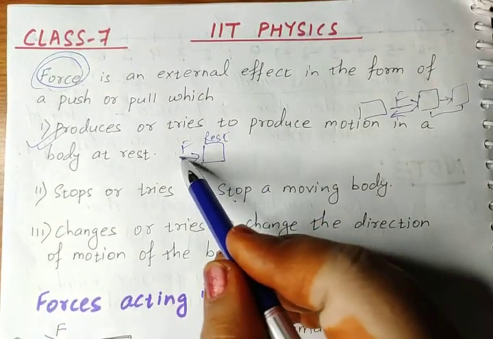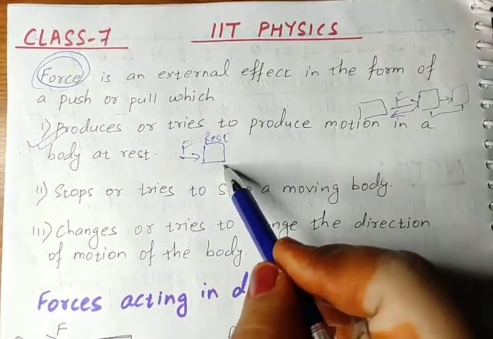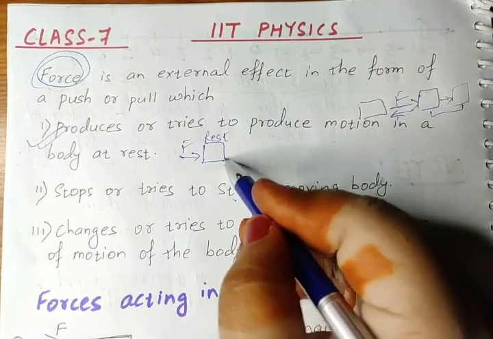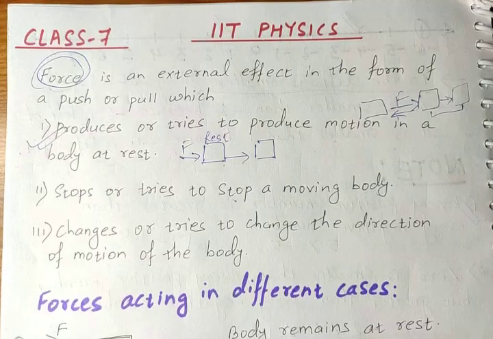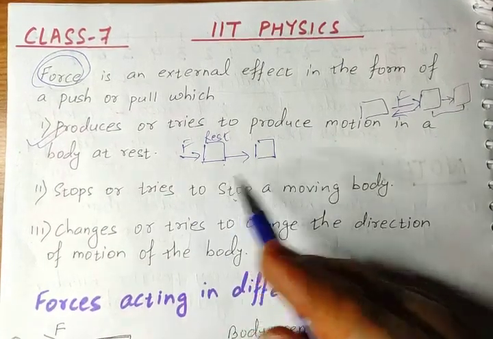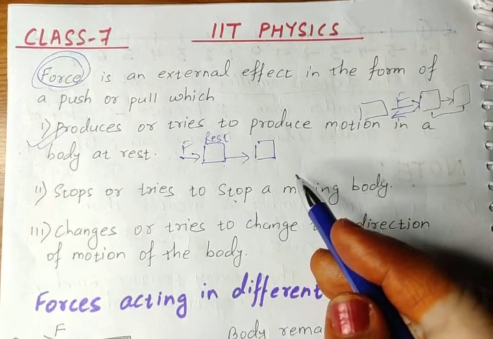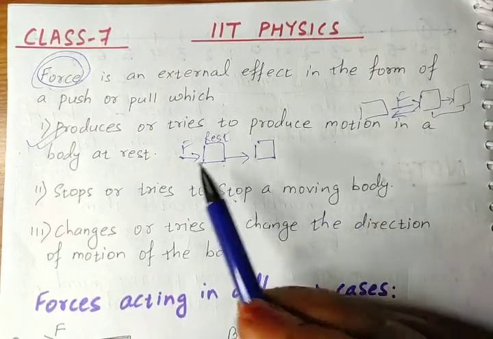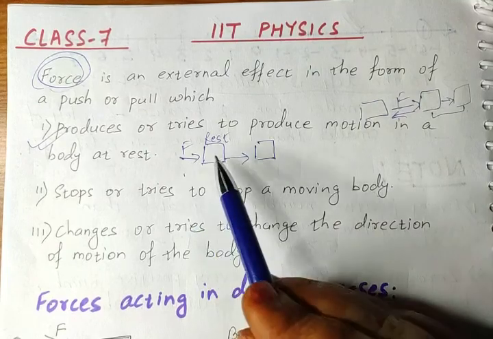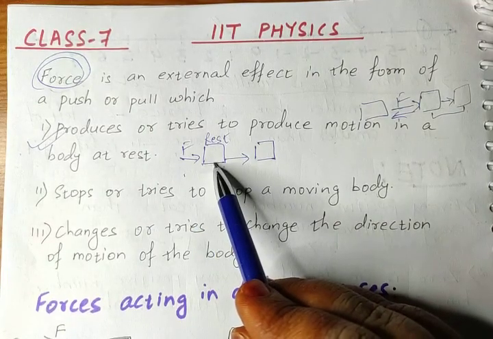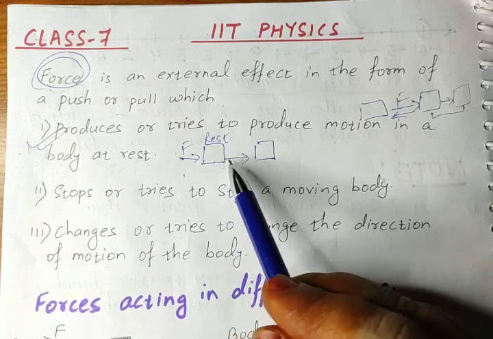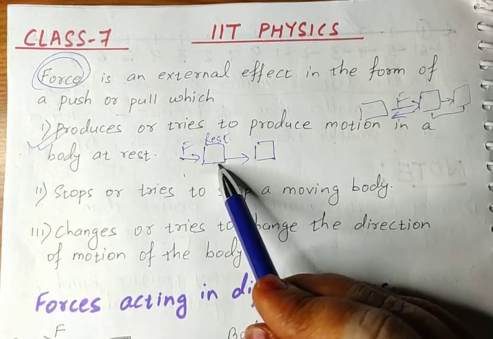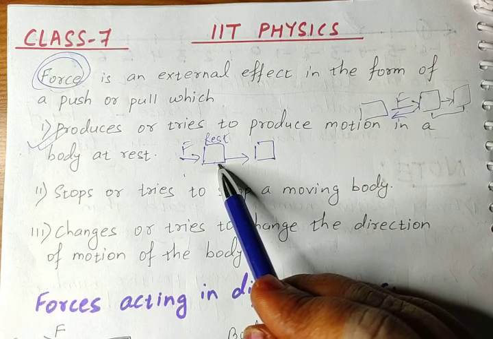If this force is sufficient to move this body, then of course body will move from its place, cover some distance, it is displaced from its position. But if this force is not enough to move this object, then body may not move from its position, it remains the same in its position.